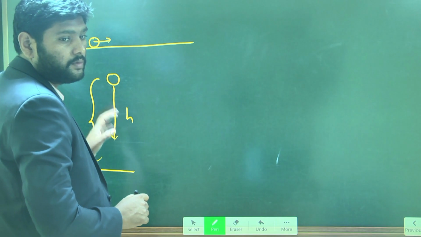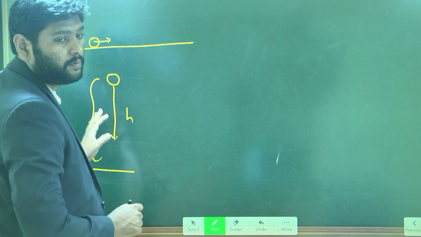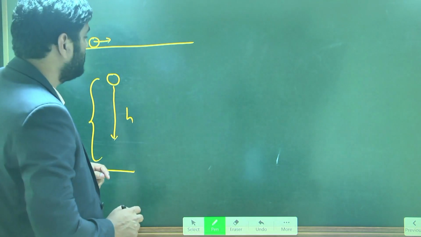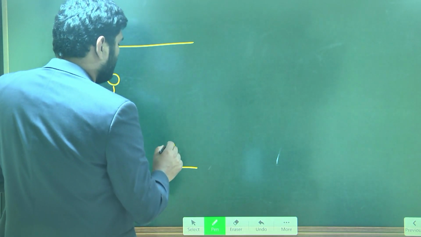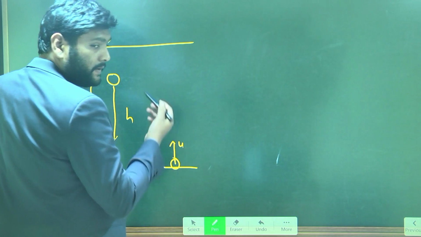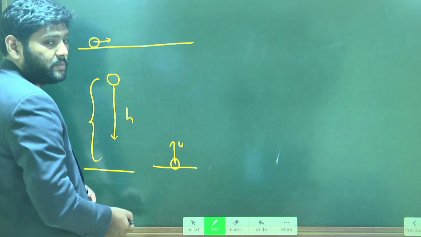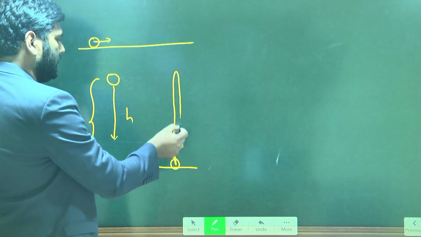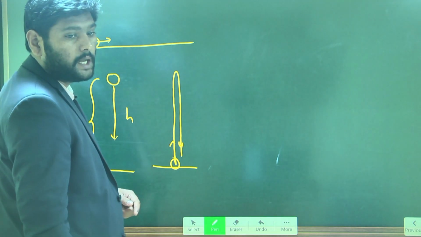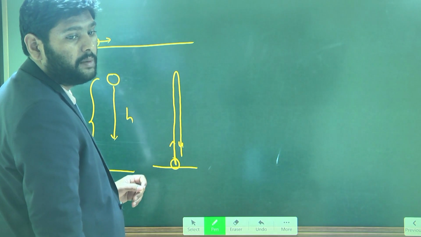Even if you project with some velocity u in the upward direction, it is called a vertically projected body. It moves up and comes back down. This is also straight line motion.